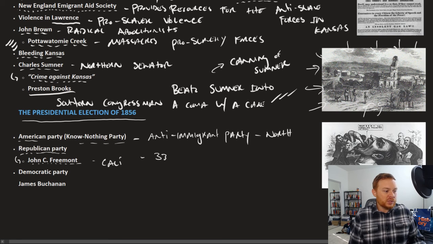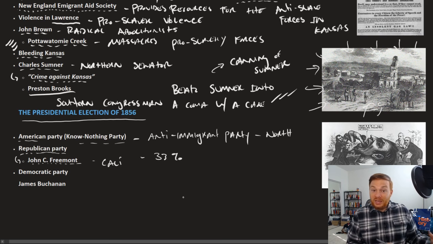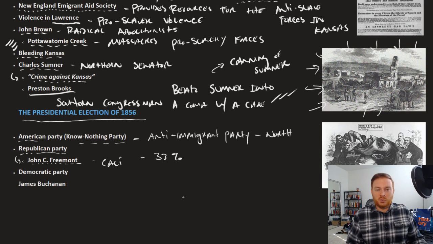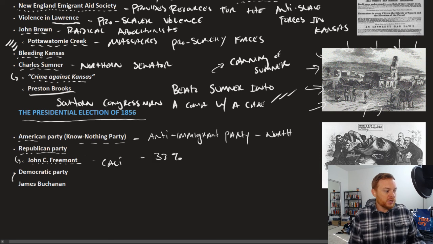Republican Party ends up getting 33% of the vote as a party that's only 2 years old, right? So it's maybe showing some of the potential that this party has if it has a couple more years in order to organize. The Democratic Party elects James Buchanan, who was in England the whole time this was happening. So really, he also has no position on slavery.